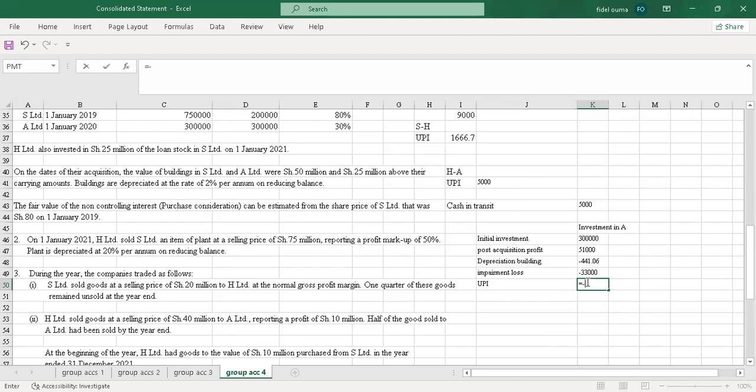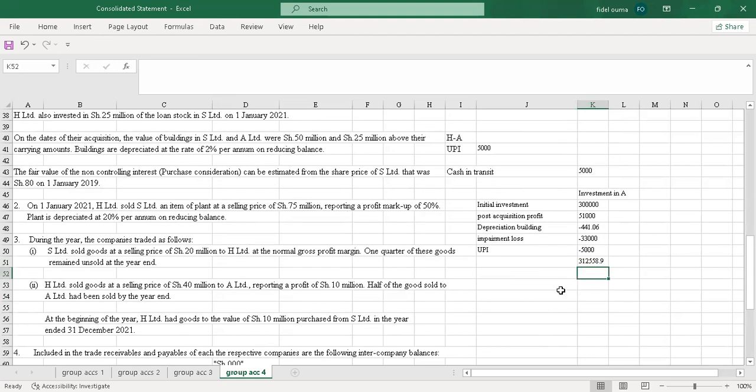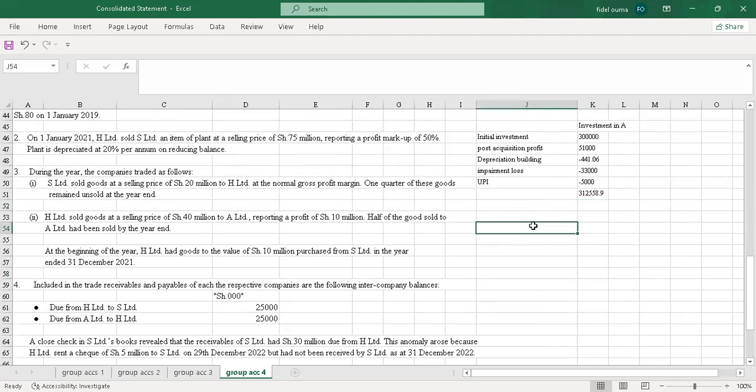So I just say equals, then I'll introduce a negative sign. Then I'll pick this and enter. Yeah, so that I sum all this. There's no other adjustment in investment in associate. Then I'll just drag this and enter. So I'll have 312,558.9.